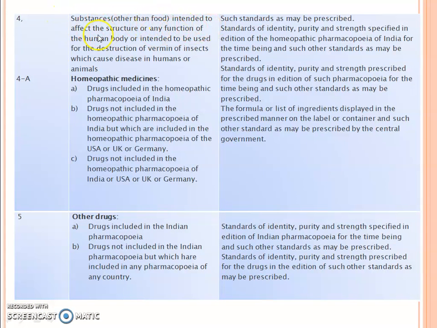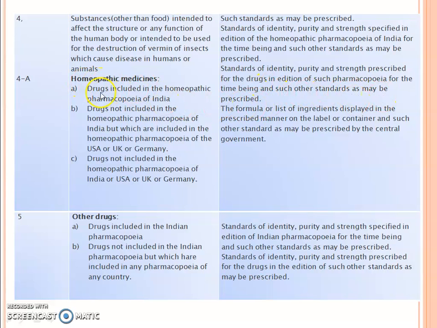Substances other than food intended to affect the structure or any function of the human body or intended to be used for the destruction of vermin or insects which cause disease in humans or animals: such standard as may be prescribed. Homeopathic medicines: standards of identity, purity and strength specified in the edition of the Homoeopathic Pharmacopoeia of India for the time being, and such other standards as may be prescribed. The standards of identity, purity and strength prescribed for the drugs in the edition of the pharmacopoeia for the time being, and such other standard as may be prescribed